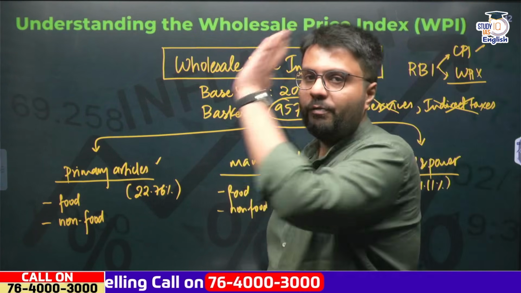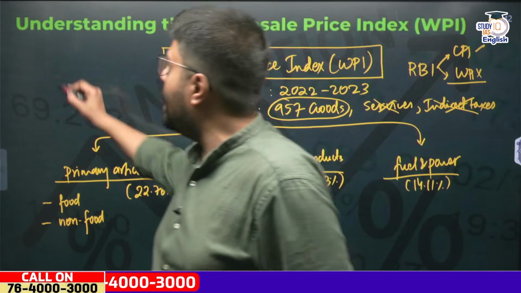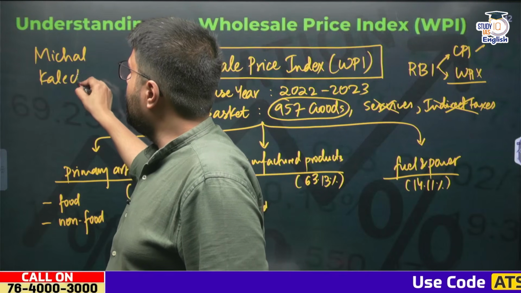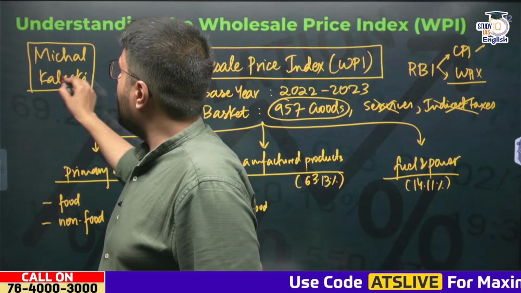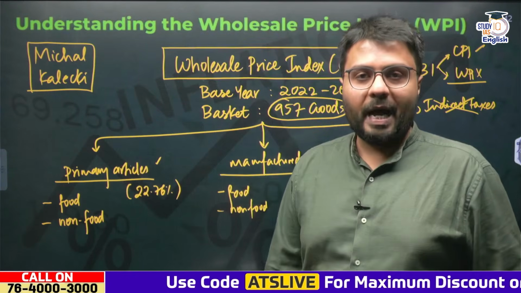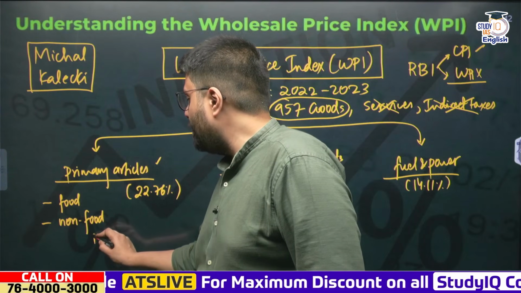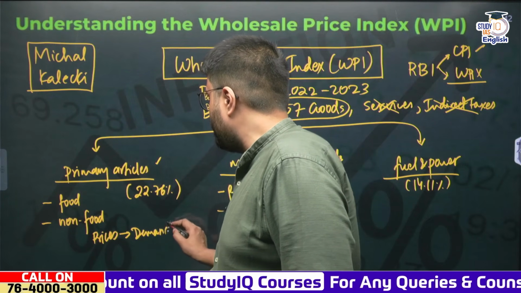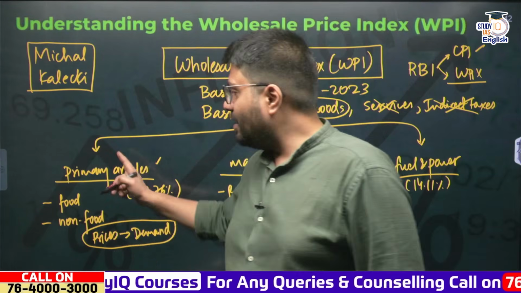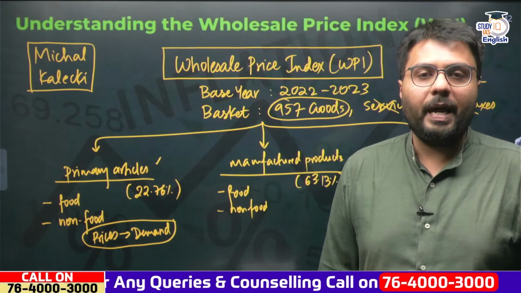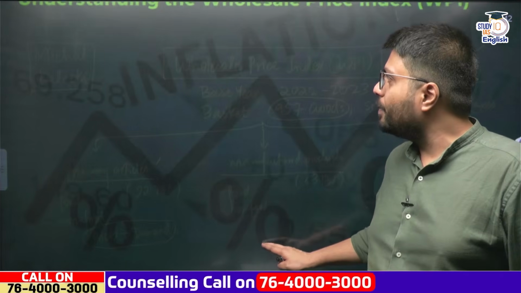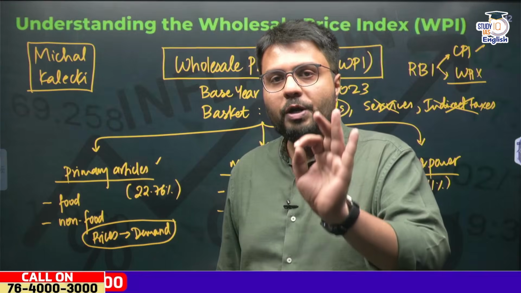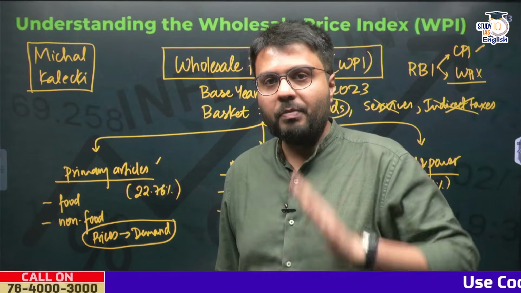Now, from the perspective of understanding how WPI works, you need to understand what a Polish economist called Michael Kalecki used to say. Michael Kalecki was of the opinion that the prices of primary articles are determined by just the factor of demand. Why did Michael Kalecki say that the prices of primary articles are determined by demand? The reason is very simple. Suppose you were a producer of a primary article, let us say you're a farmer.